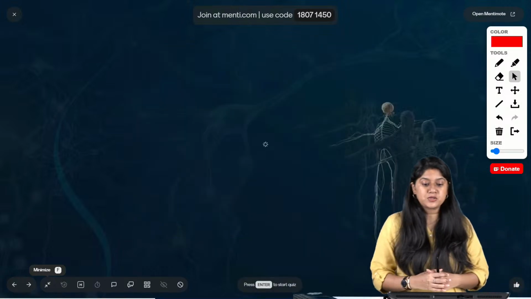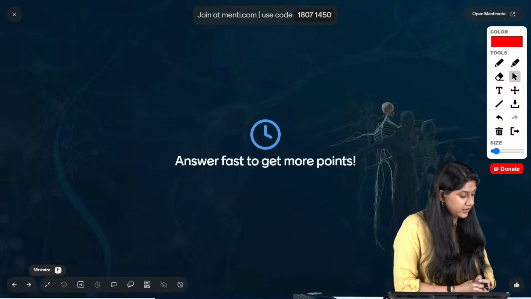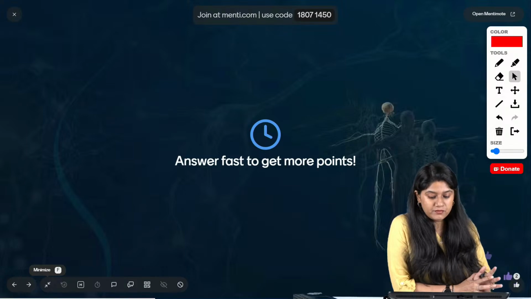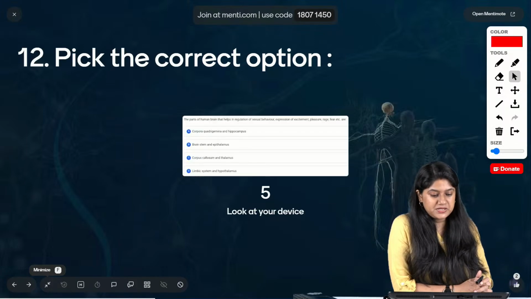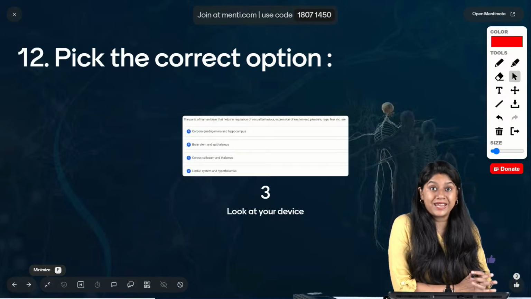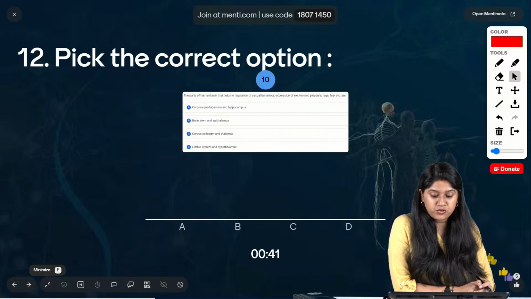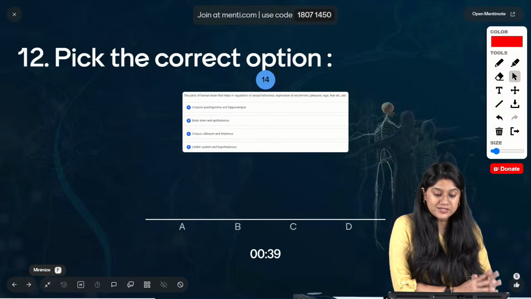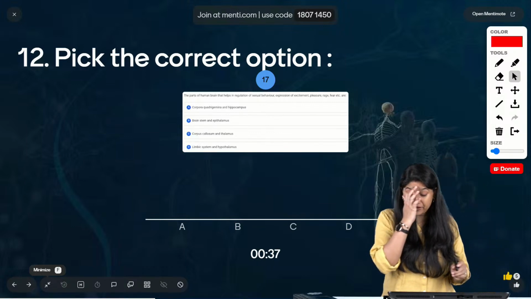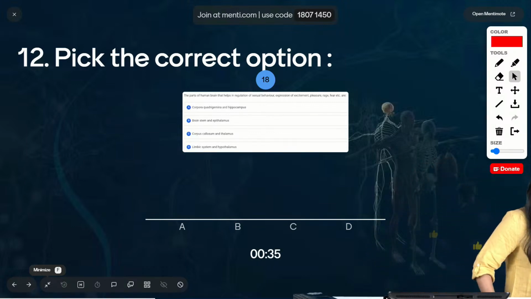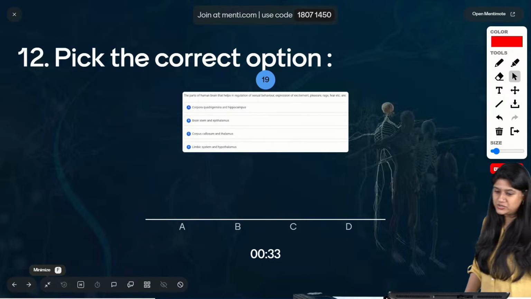Chaliye, question number 12 everyone on your screen, and here we go. Easy peasy question everyone. Okay, the part of the human brain जो help करता है in the regulation of sexual behavior, expression of excitement, pleasure, rage, fear, etc. कौन सा part actually कर रहा है? Easy, ये हमने पढ़ा है. Okay. Sorry, I was about to give you the answer.